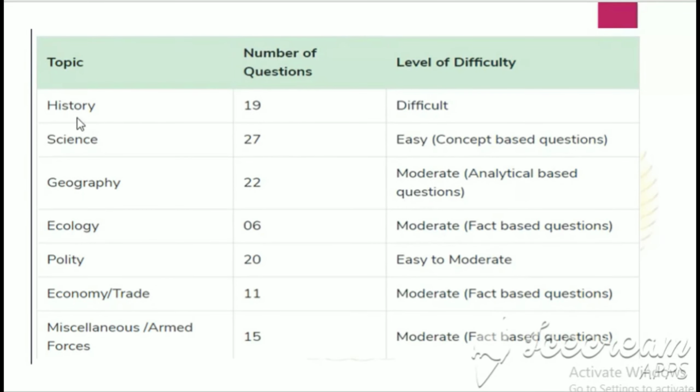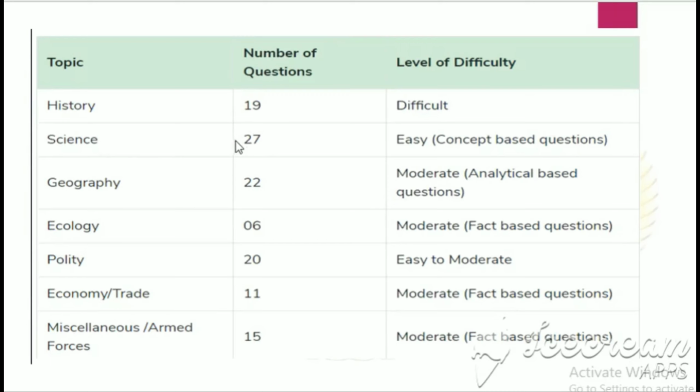To begin with history, the level of difficulty you could see in history is difficult, and the number of questions asked previously is 19. Here the history is divided into three parts: ancient history, medieval history, and modern history. For simplicity, a student can go through the modern history nicely, because in ancient and medieval history one needs to memorize a lot of things and the weightage is not that much. Out of the 19 questions, around 12 to 13 are asked from modern history. So modern history plays a more important role.